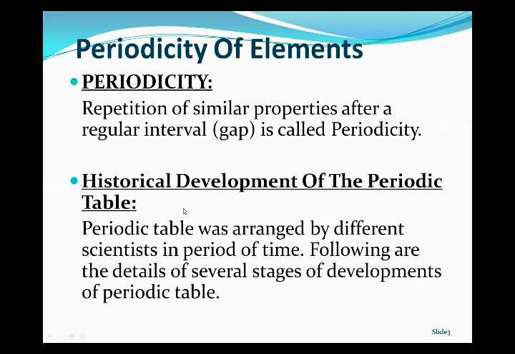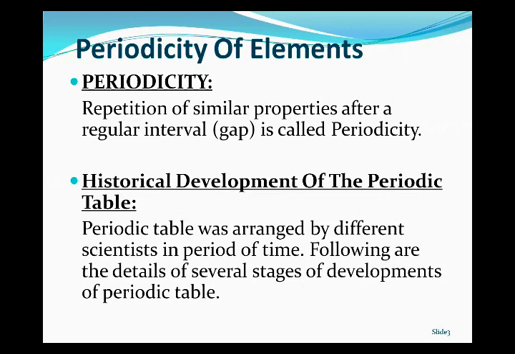Next is the historical development of the periodic table. The periodic table was arranged by different scientists over a period of time. The question was why it was necessary to classify the elements.